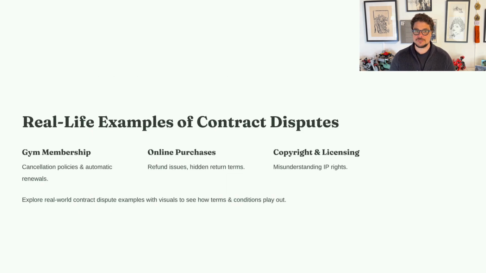Let's look at some real-life dispute examples. Gym membership dispute. In this, there were unclear or ambiguously worded automatic renewal terms that led to unexpected charges. Resolution was that legal action was taken due to the lack of transparency. Online purchase dispute. Customers faced challenges with refunds and unclear return policies. The dispute was resolved through mediation and customer protection laws. Copyright and licensing dispute. A company violated intellectual property rights by using unlicensed content. The case was settled through arbitration and legal enforcement.